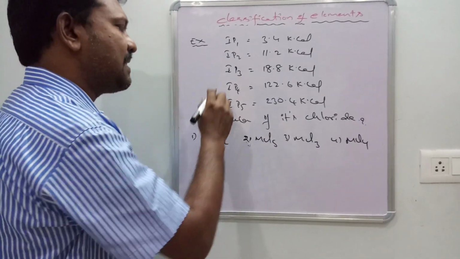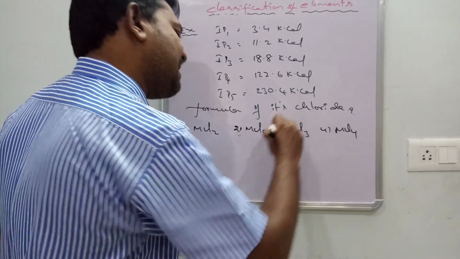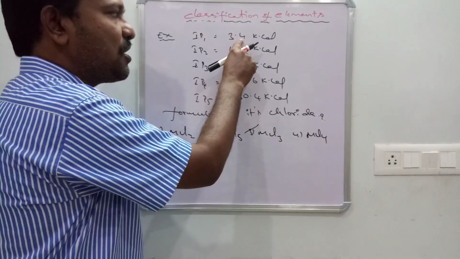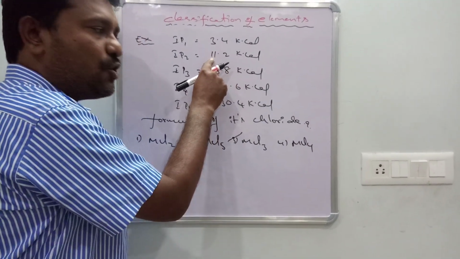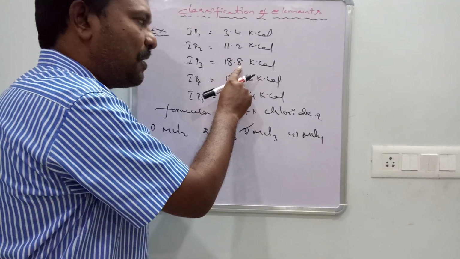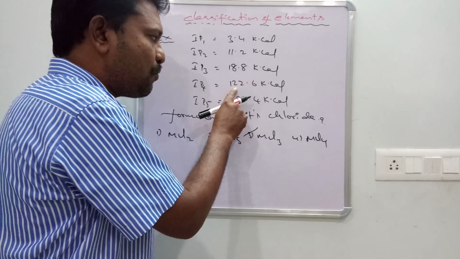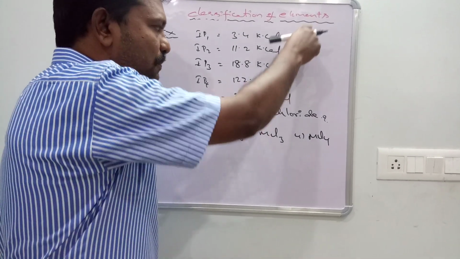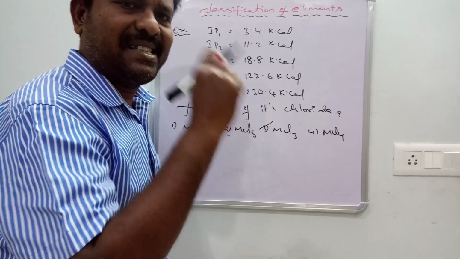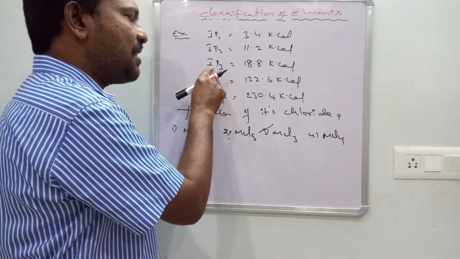The right answer is option number 3. Why? First ionization potential 3.4, second 11.2, third 18.8, fourth 122.6. Observe all the ionization potentials: at one place a large jump is there, from 3 to 4.